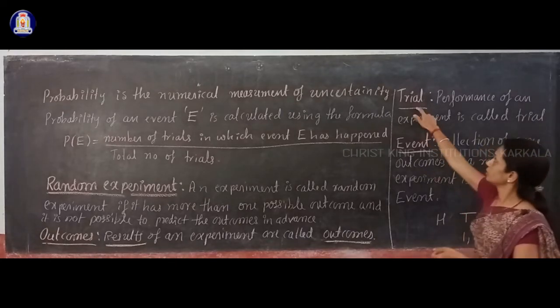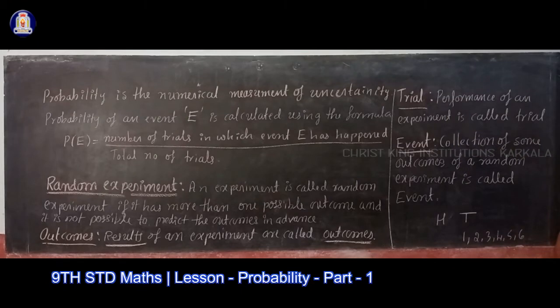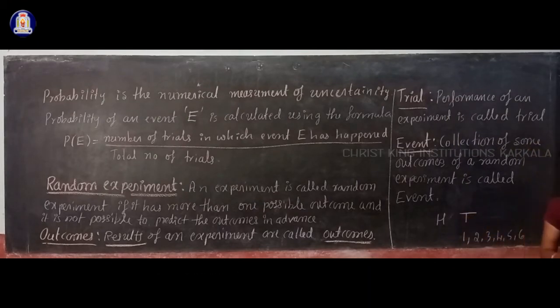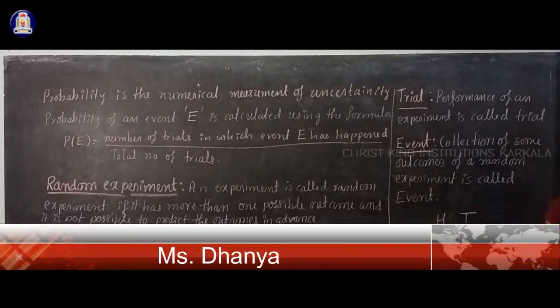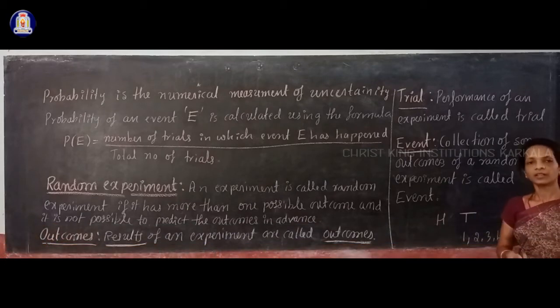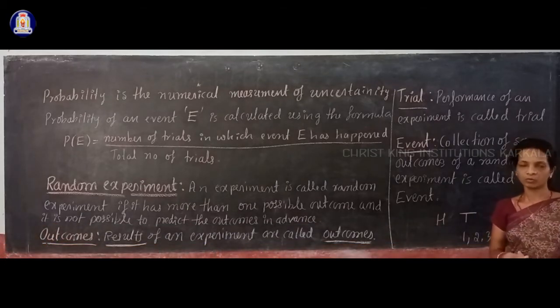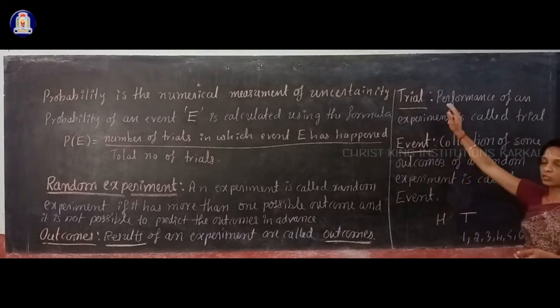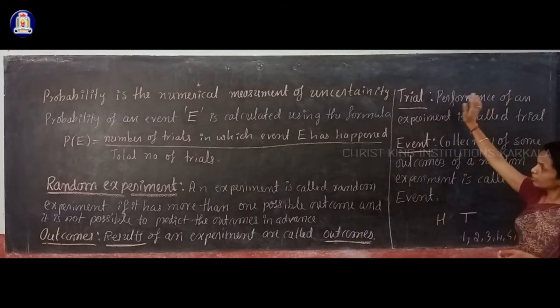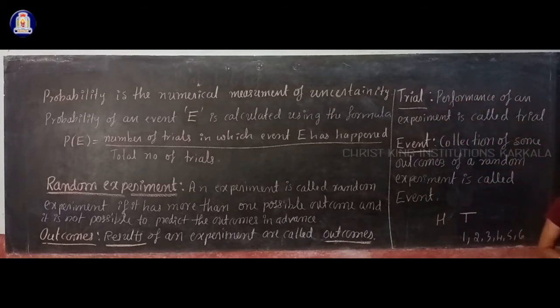And next, trial. Performance of an experiment is called trial. When you toss a coin, we say one trial is done. If you toss a coin 2 times, then we say that 2 trials are done. If you toss a coin 50 times, then the number of trials is 50. Okay. So like that. If you roll a die only once, then we say that one trial is done. If you roll a die 20 times, then the number of trials is 20. So like that. So trial means what? Trial means a performance of a random experiment.